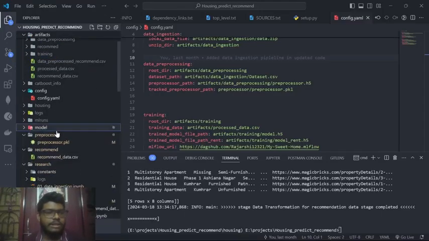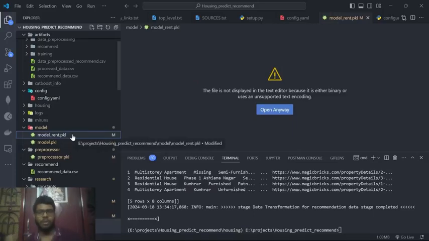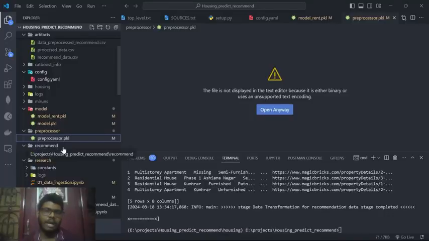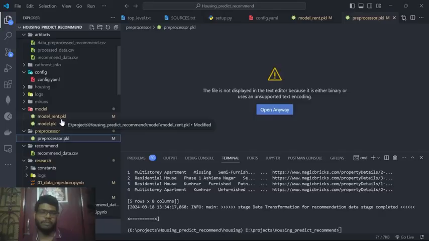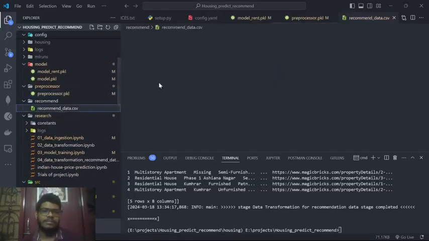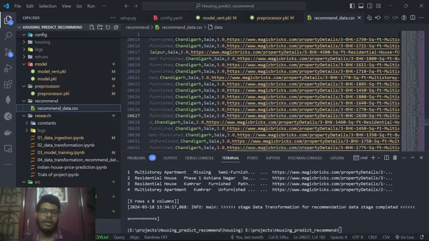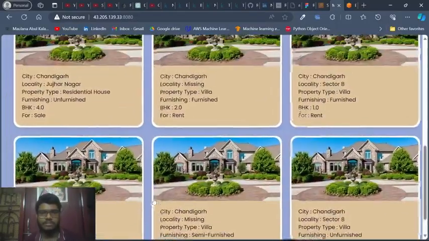And there are models. This model structure, this rent model, because the models for the rented properties and housing properties are vastly different in scaling. That's why I have used different models for renting and buying datasets. And there is also the processor. I have added this separately because I would need it for deployment purposes. Then there is the recommend dataset. This CSV file is particularly used for the cosine similarity when I use the recommendation system, which is this part.